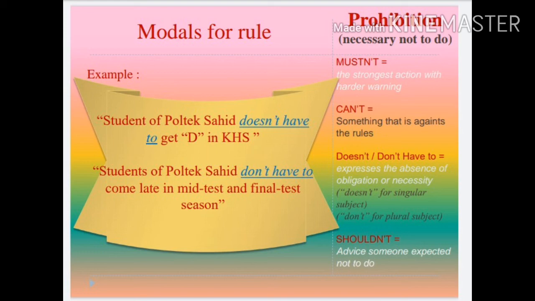The use of doesn't have to and don't have to means that the obligation inside of the sentence is very clear, but it's not strong. You still have a choice to follow or to leave it.